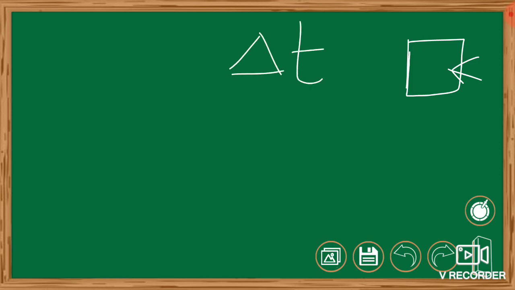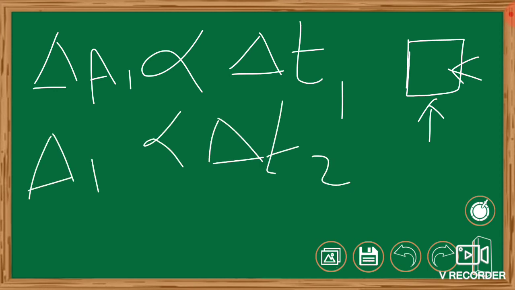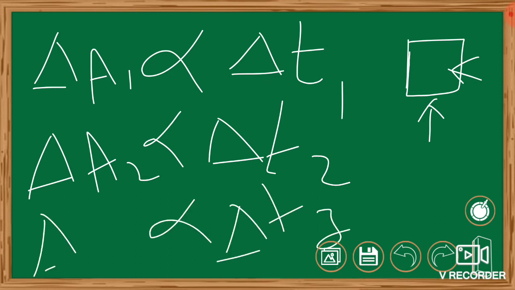In the same way, we take a square box and give heat energy, so expansion starts. This expansion also depends on the temperature we give to the substance. At temperature T1 the areal expansion is A1, at T2 it is A2, and at T3 it is A3.